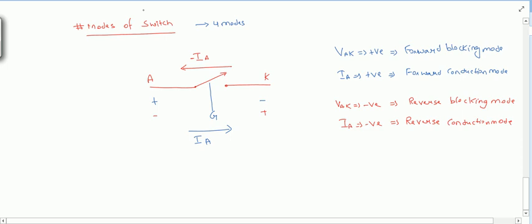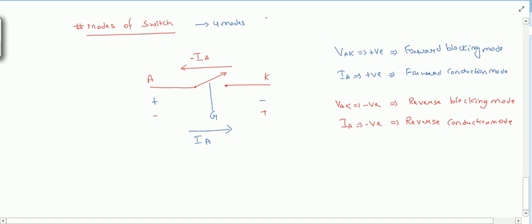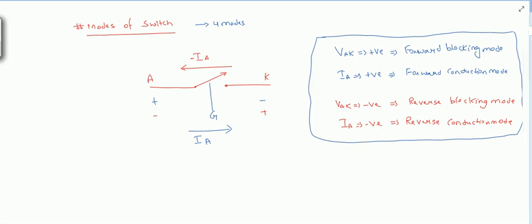Not all four modes are present in every switch. We will see what modes are present in a switch like SCR, and what modes are present in a power diode, BJT or MOSFET. These are the four modes that can be there in a switch. A device may support one mode, two modes, three modes, or maybe all four. All devices need not support these four modes.